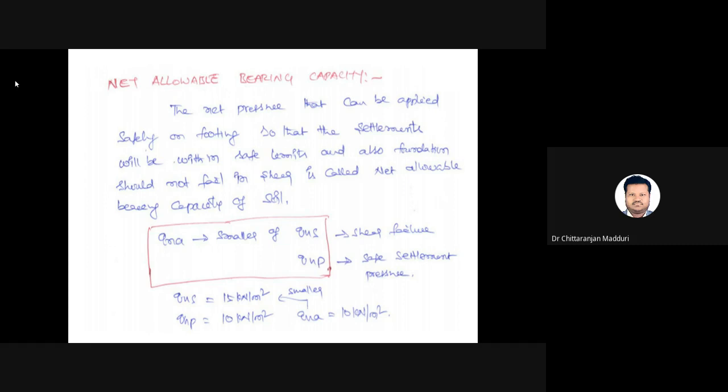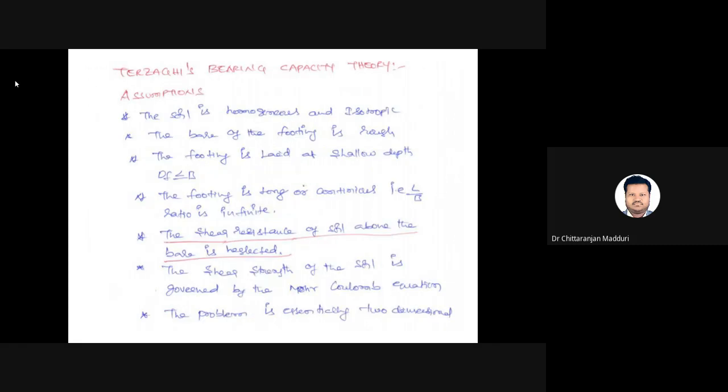So net allowable bearing capacity means the maximum load that can be carried safely without shear failure, and also without undergoing excessive settlement. Such type of pressure is known as net allowable bearing capacity. We have so many terms, but only net allowable bearing capacity is considered in design of foundations. For obtaining it, we need to calculate the bearing capacity by considering shear, and calculate the bearing capacity by considering settlement, and among these two, whichever is the least, that we need to adopt in design of foundations.